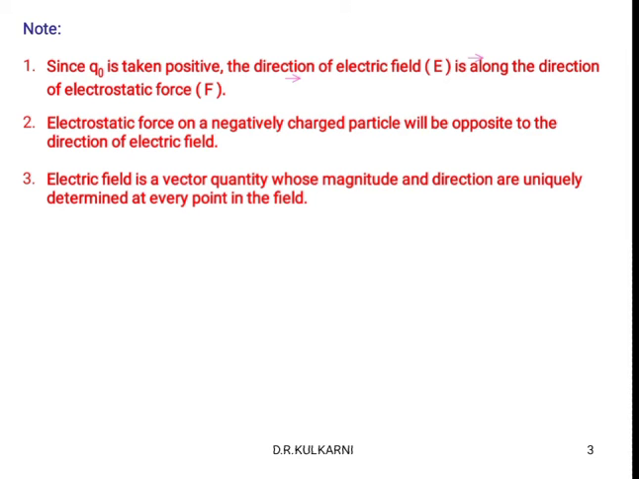Third, electric field is a vector quantity whose magnitude and direction are uniquely determined at every point in the field. Fourth, the SI unit of electric field is Newton per Coulomb. These are very important points we have to remember.